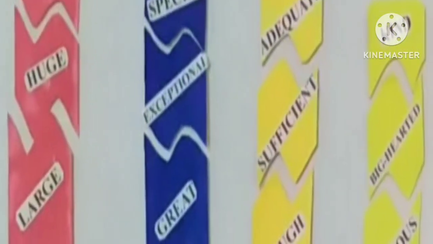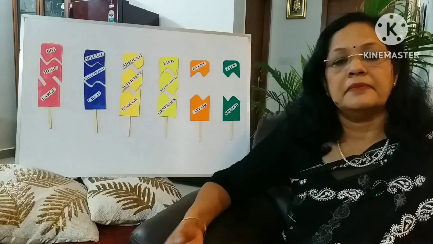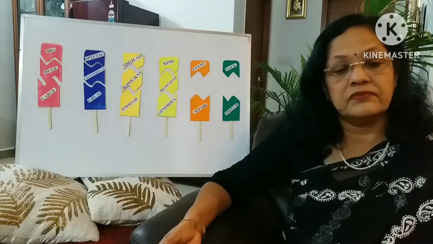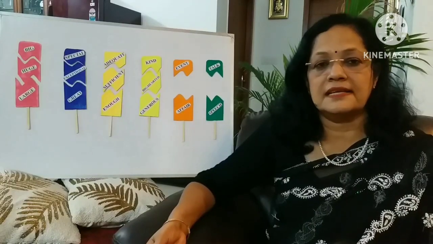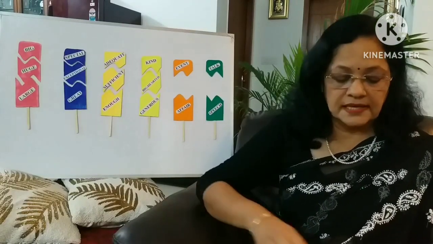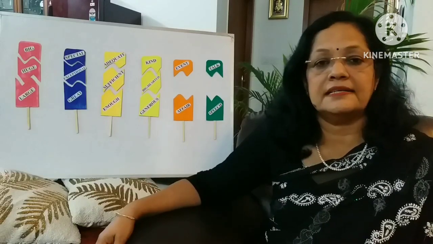Now, to make the children understand what is the meaning of this word great, I will first use a sentence. I will use a sentence, and the sentence will be, she is an exceptionally talented teacher.